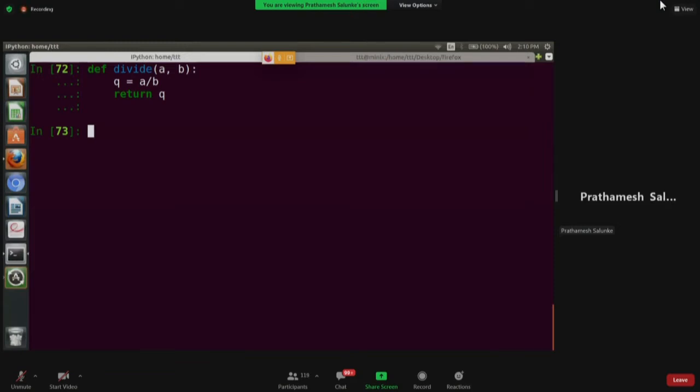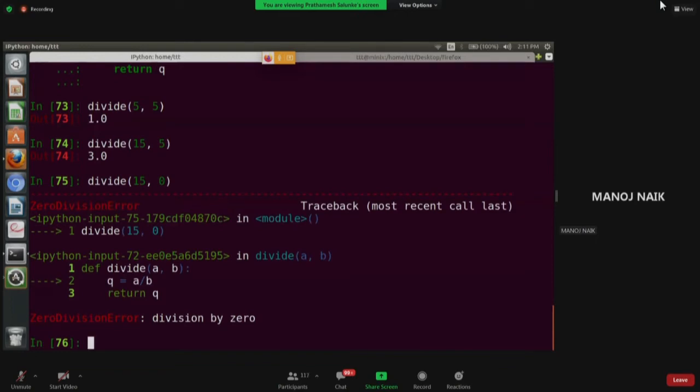So have all done this? Yes. So now we call this function divide, and we give input like 5 and 5. 5 divided by 5 is 1, so this is working fine. You guys can try with different values. But the point is, what if we give 0 as the divisor? It's a zero division error. It will just crash, like, oh, there is an error, division by 0, boom. So you guys can try this, you will get this.